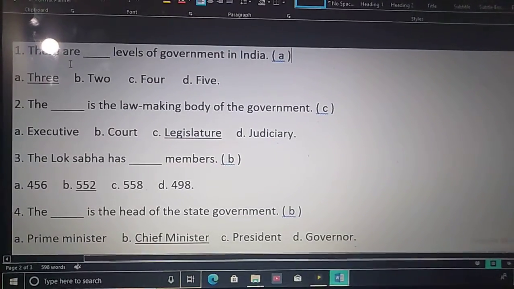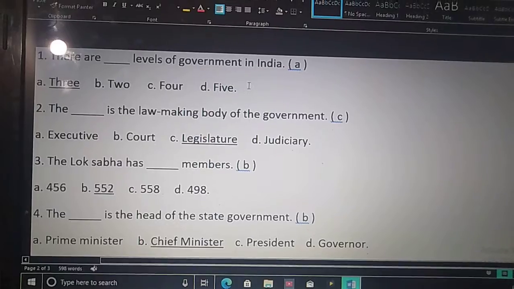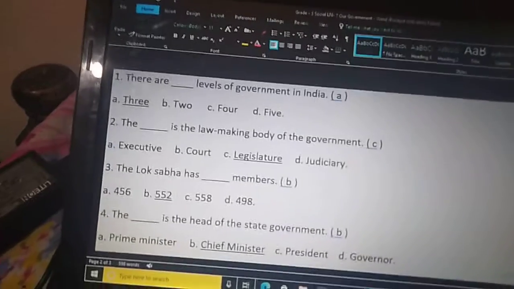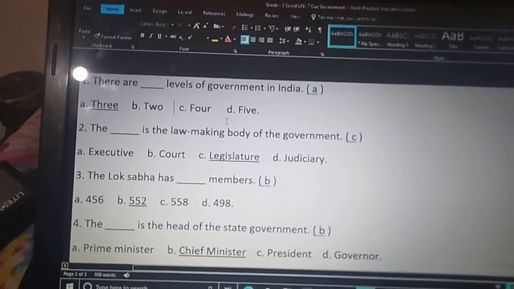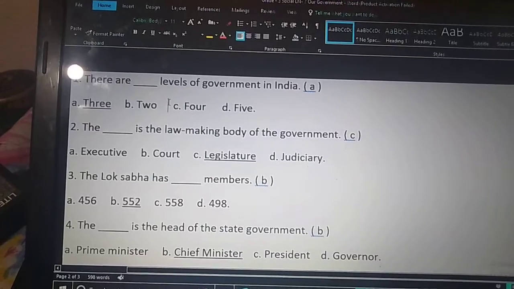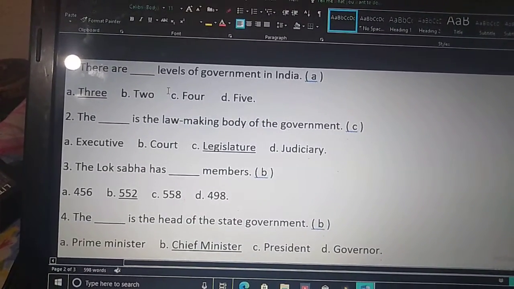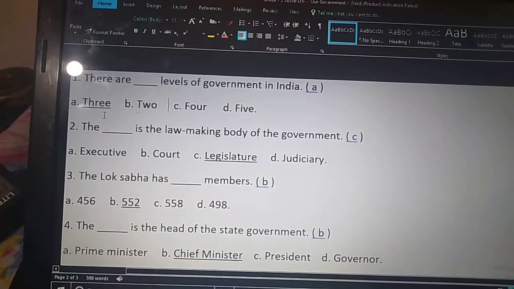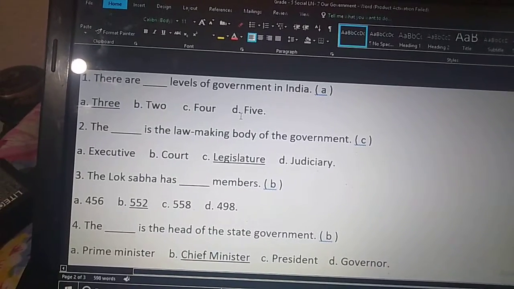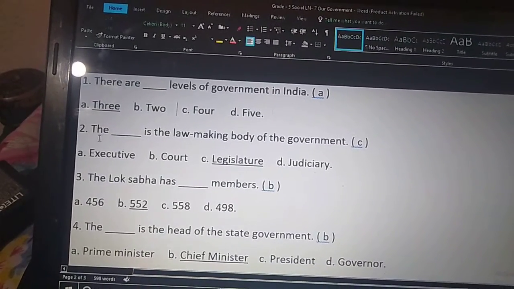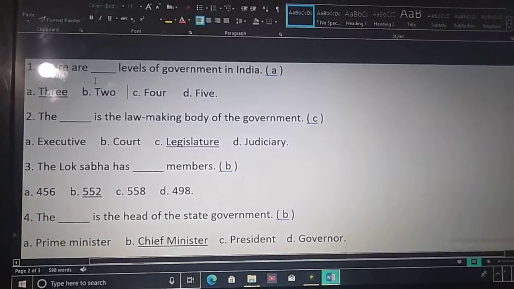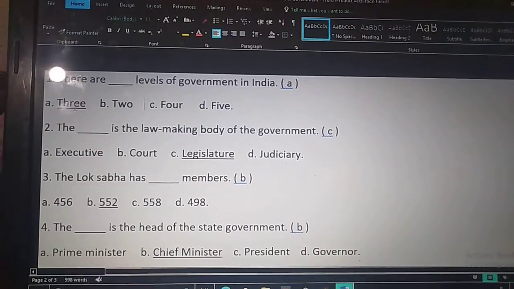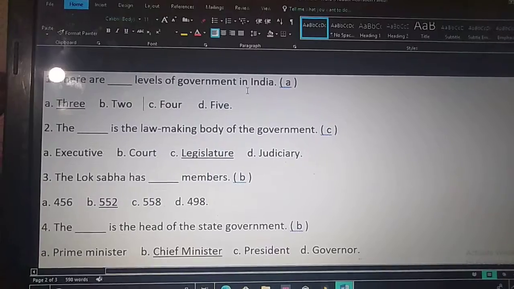There are dash levels of government in India. So, how many levels of government are there in India, children? Is there 3, 2, 4, 5? Option A, 3. There are 3 levels of government in India.